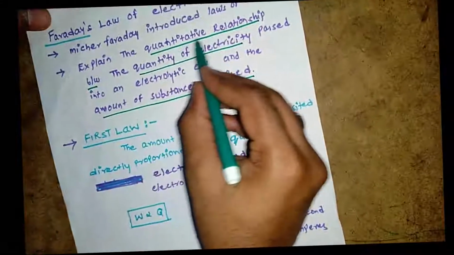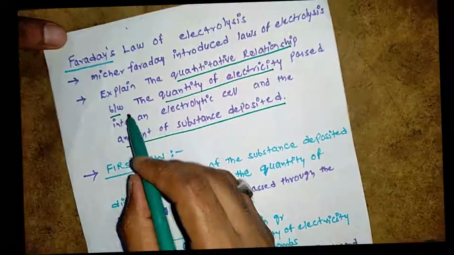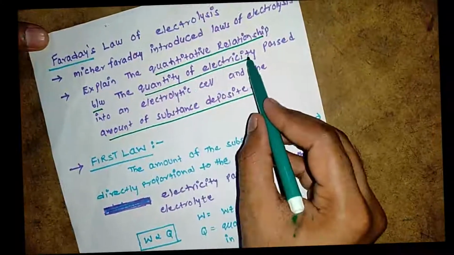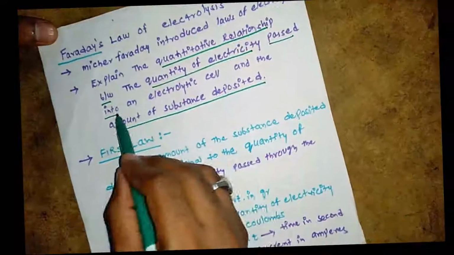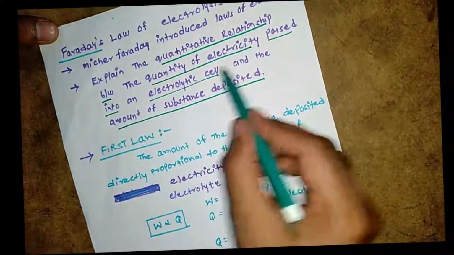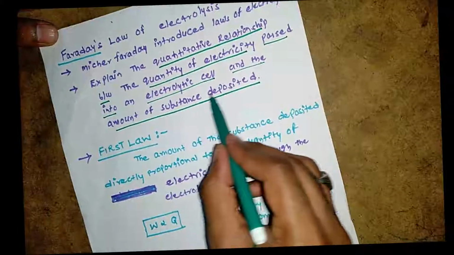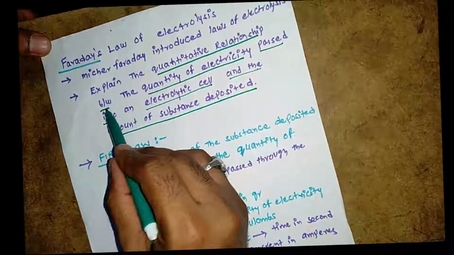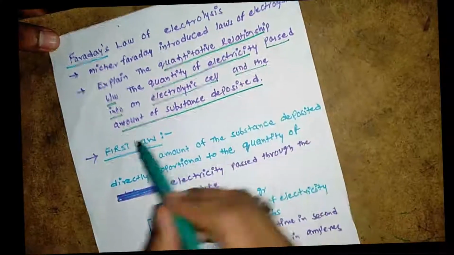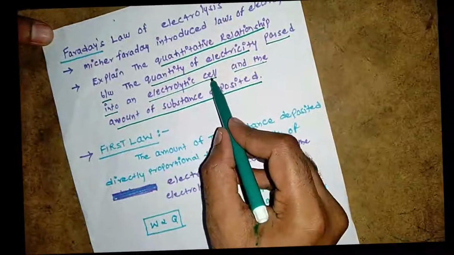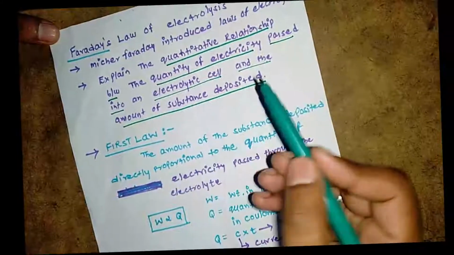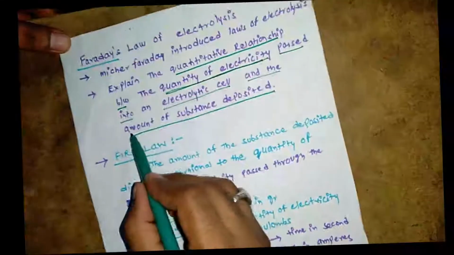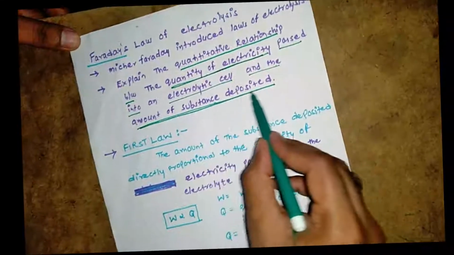He explained the quantitative relationship between the quantity of electricity passed into the electrolytic cell and the amount of substance deposited. So, the relationship is between quantity of electricity and amount of substance.